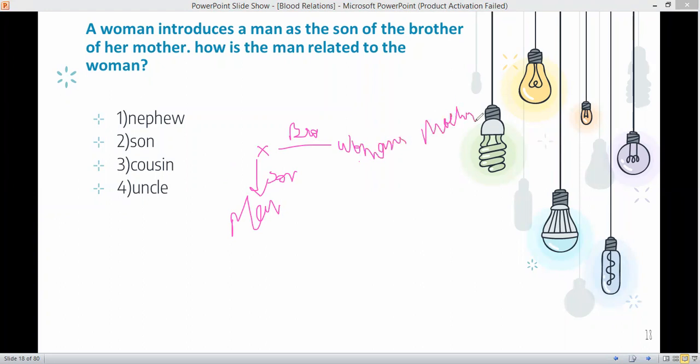This woman is introducing a man as the son of the brother of her mother. So what is the relationship between the man and the woman? They both will be cousins. The correct option will be C, cousin.